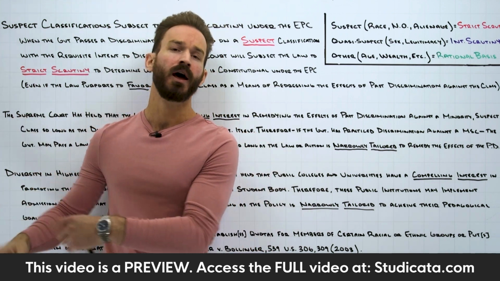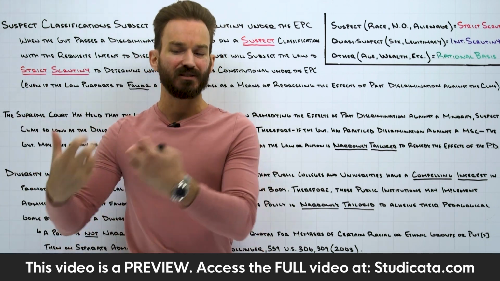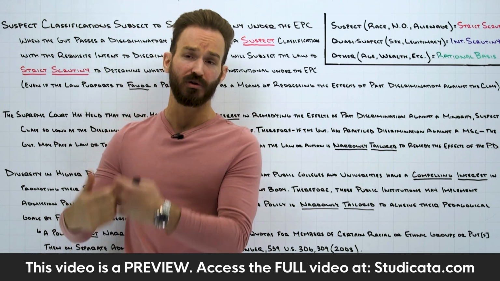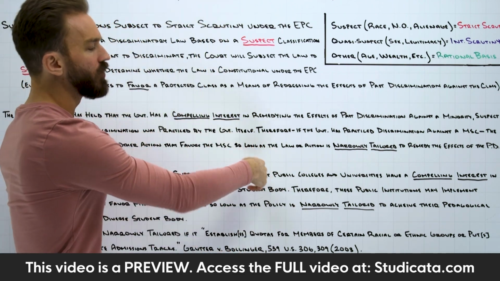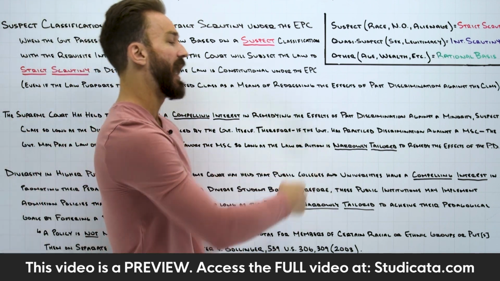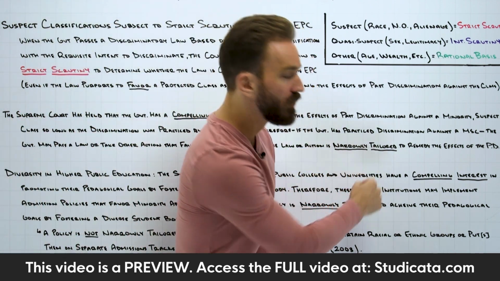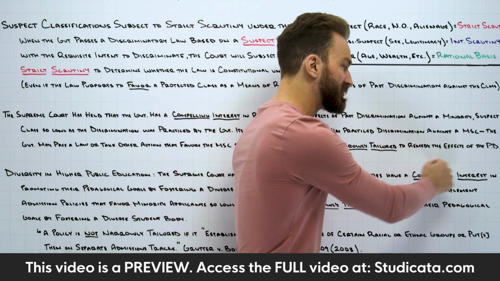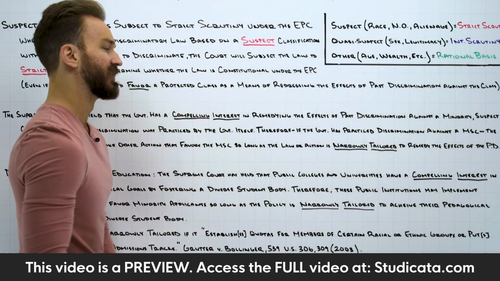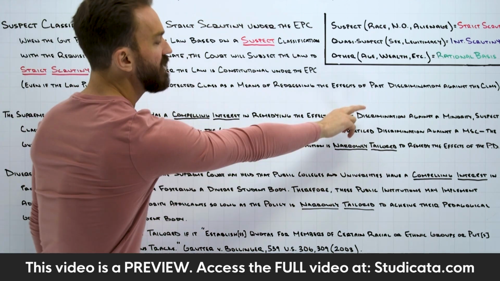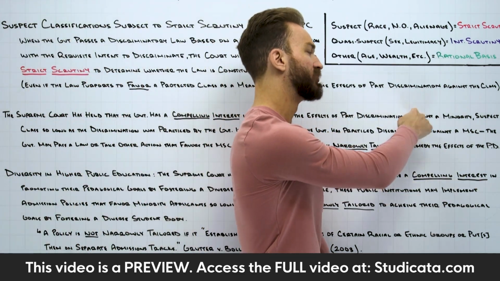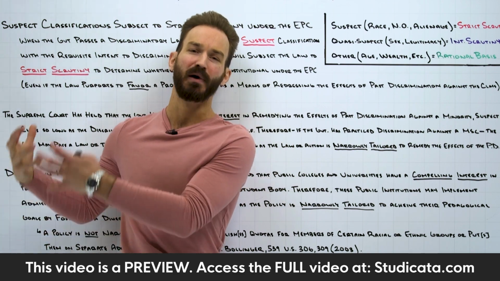We're good with that. The question is, is this the least restrictive means necessary to achieve this compelling interest? In other words, is this law or this action being taken by the state of Alabama narrowly tailored to remedy the effects of the past discrimination? Is it narrowly tailored to achieve the compelling interest, which is remedying the effects of past discrimination against the minority suspect class?